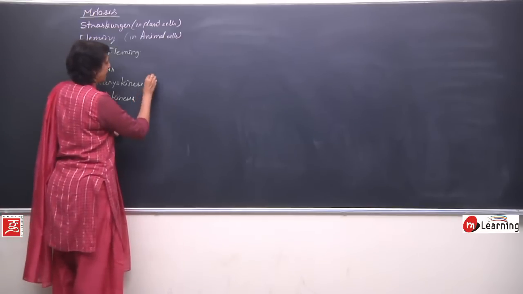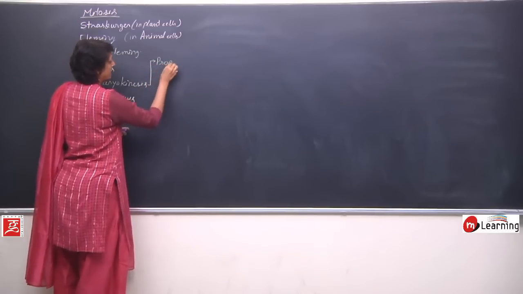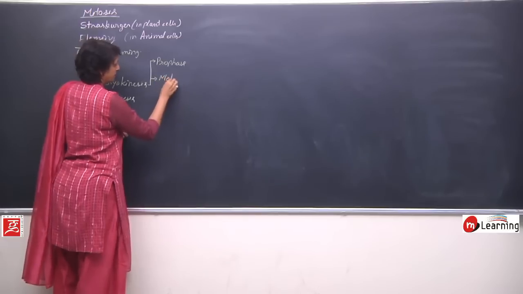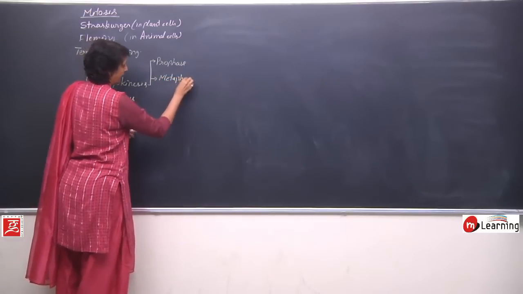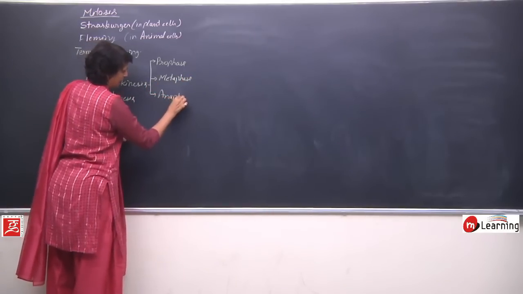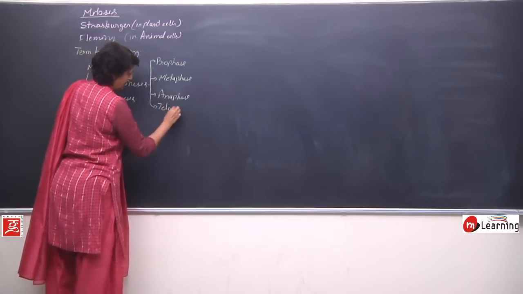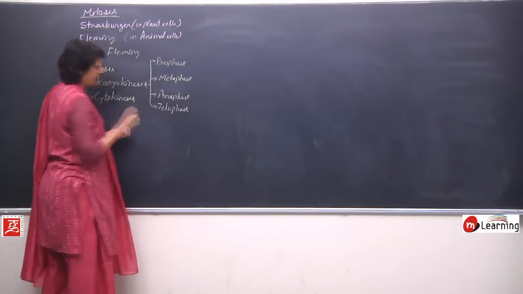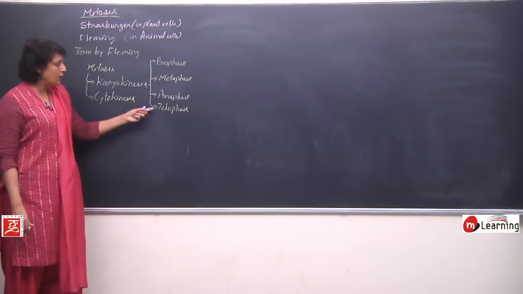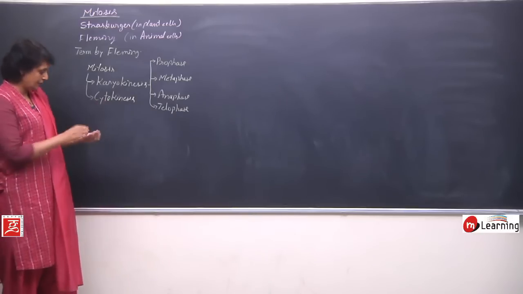Karyokinesis is completed in four subphases: prophase, metaphase, anaphase and telophase. So four subphases of karyokinesis. This will complete nuclear division, and after nuclear division cytoplasm will divide.